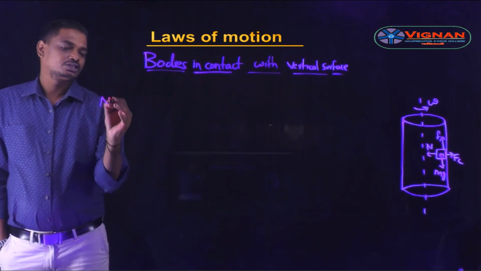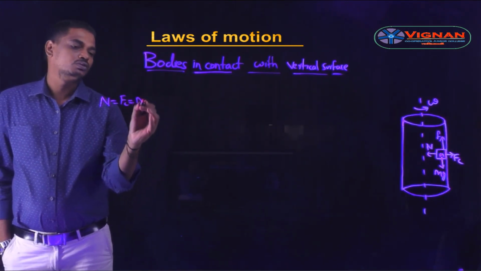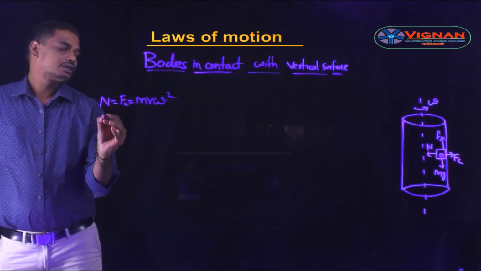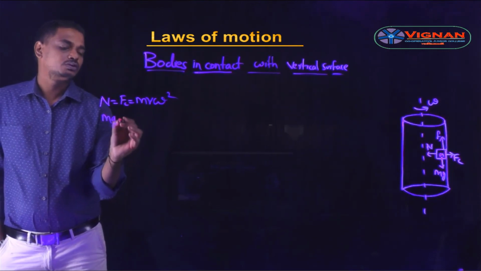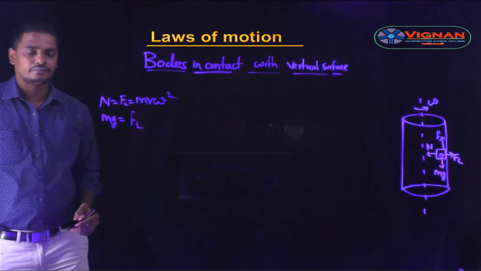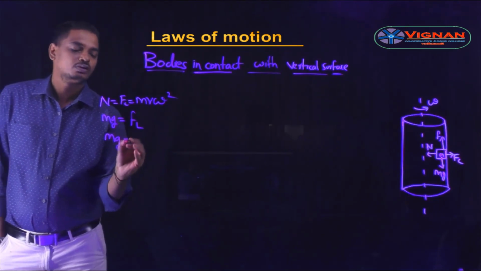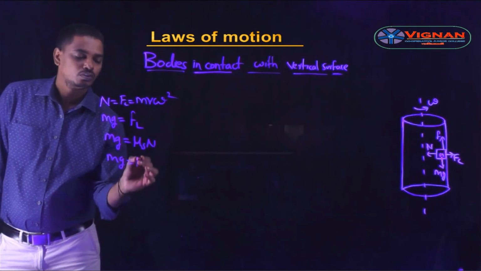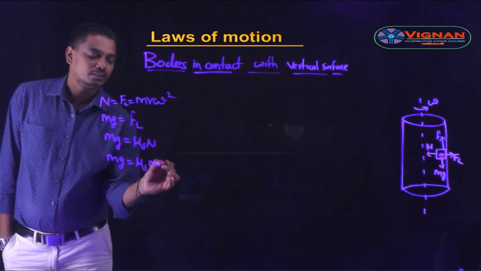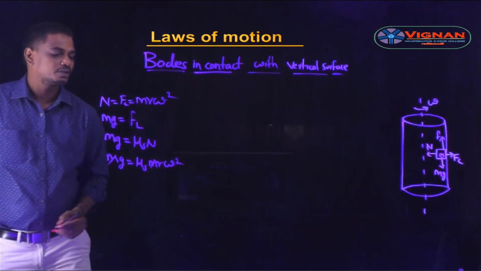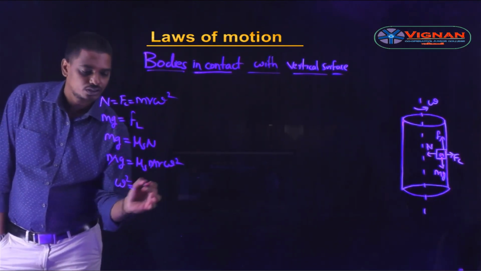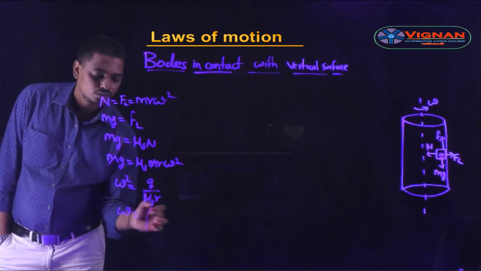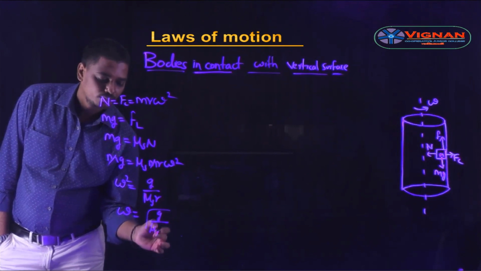The normal reaction N is equal to the centripetal force, which is equal to m r omega square, and along the vertical direction the weight mg is equal to the limiting frictional force Fl. So mg is equal to mu s into N, which is nothing but mu s into m r omega square. Here m and m get cancelled, so omega square is equal to g by mu s into r, or omega is equal to root over g by mu s r.